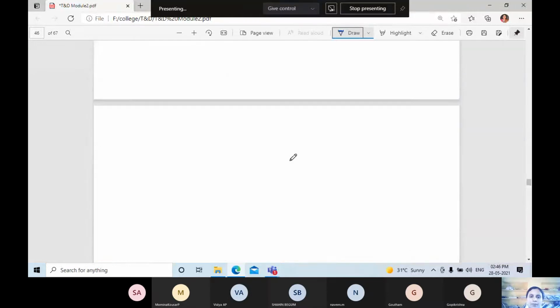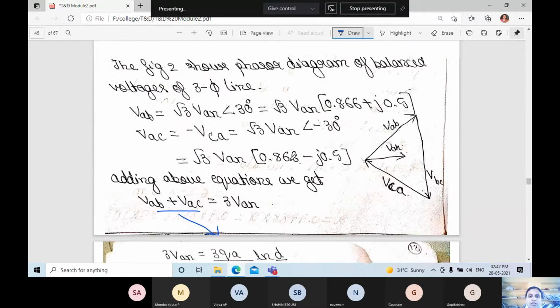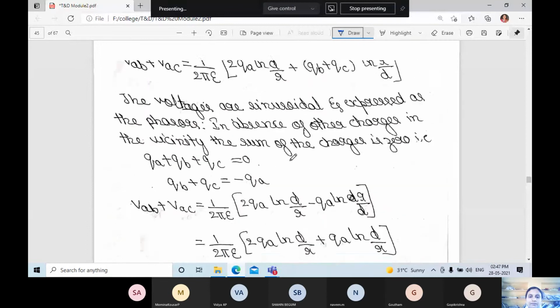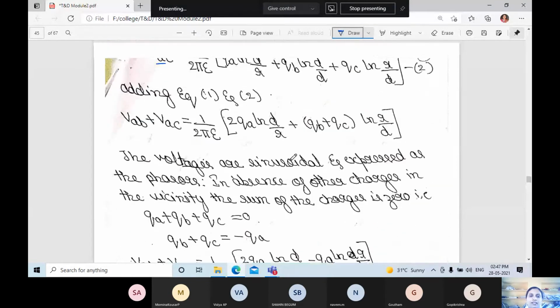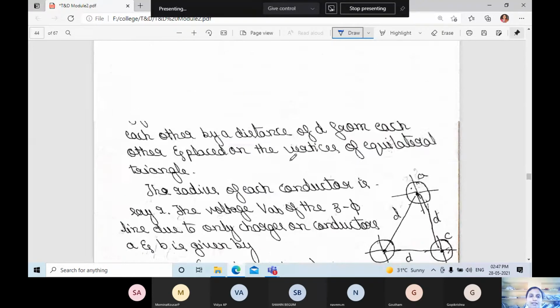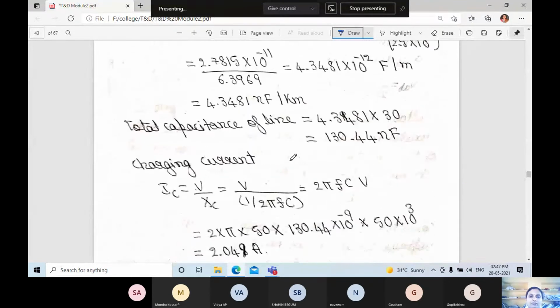Today we shall discuss the capacitance. We have discussed the inductance of composite conductors, and also problems. Today we shall discuss the capacitance of a single phase conductor.